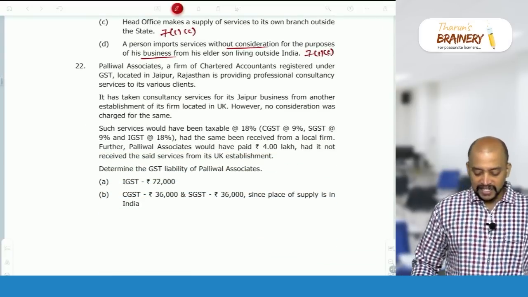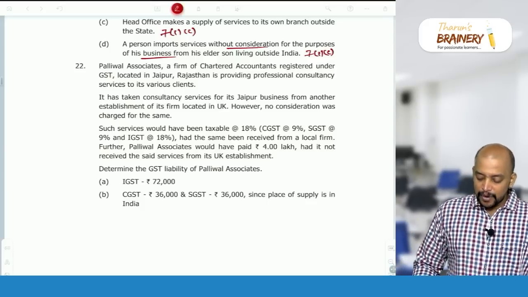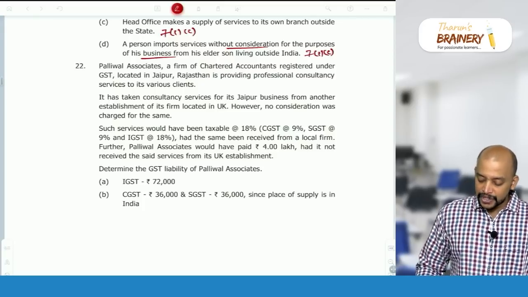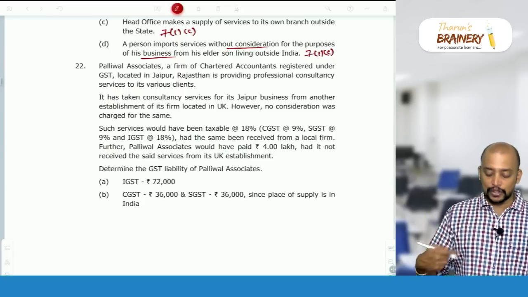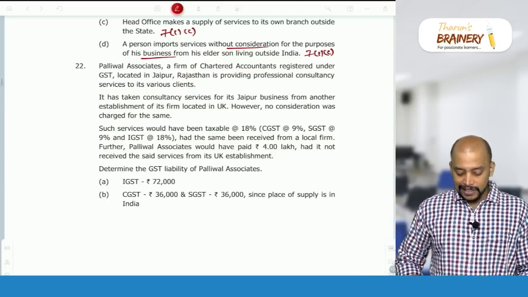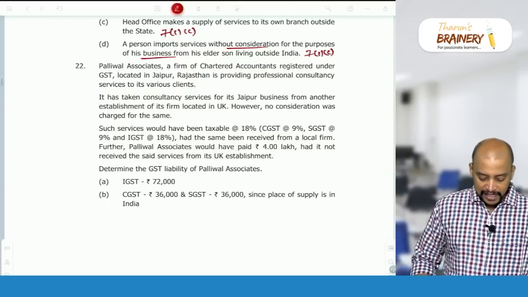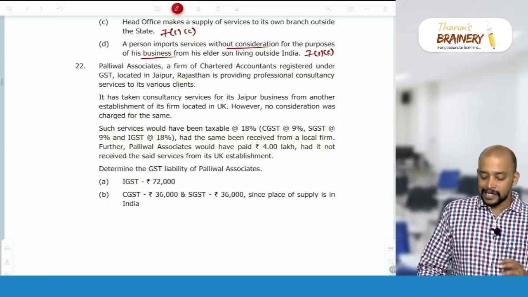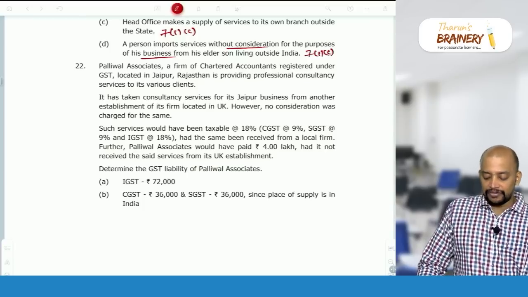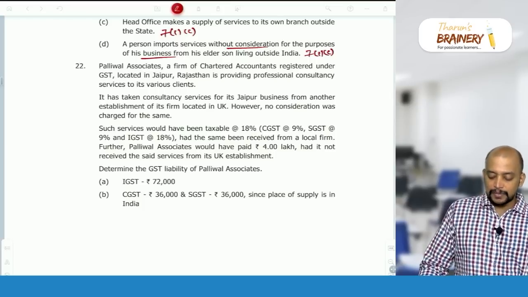22. Paliwal Associates, a firm of chartered accountants registered under GST located in Jaipur, Rajasthan, is providing professional consultancy services to its various clients. It has taken consultancy services for its Jaipur business from another establishment of the firm located in UK. However, no consideration was charged on the same. So, import of services without consideration from a related person or other establishment located outside India in the course or furtherance of business will become supply. Such service would have been taxable at 18% had the same been received from a local firm. Further, Paliwal Associates would have paid 4 lakhs had it not received the said service from its UK establishment.